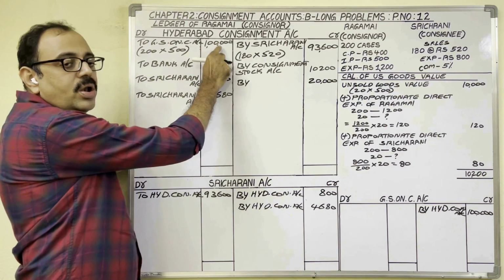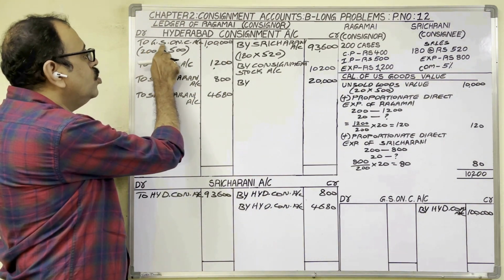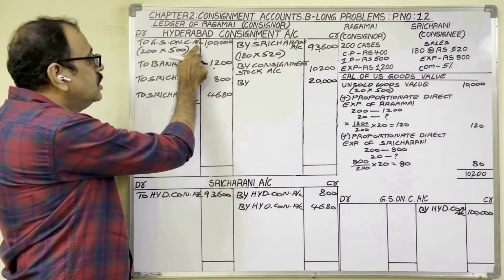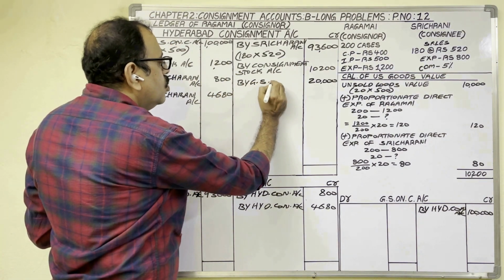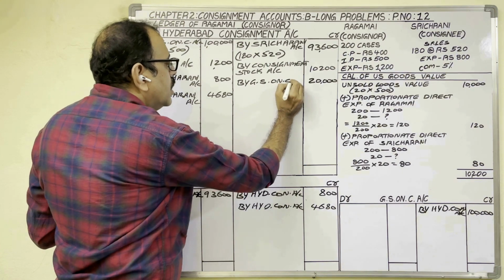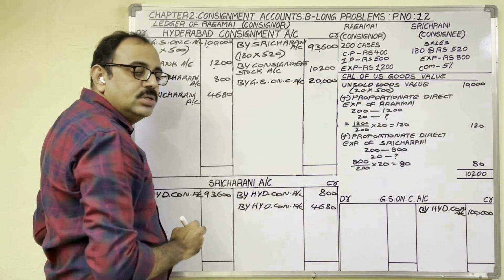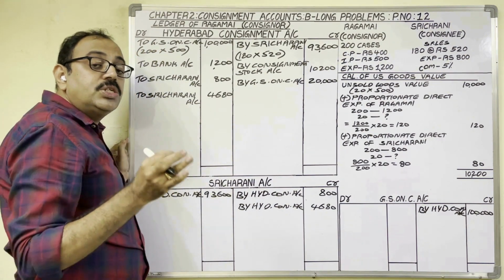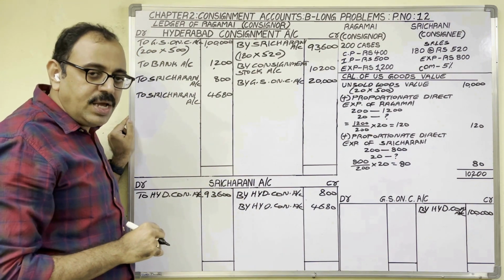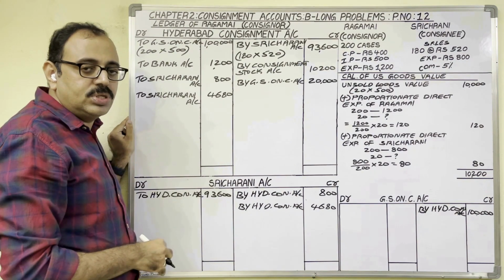So what to write for that? When goods are sent on consignment, we wrote to goods sent on consignment account. The same account name we should write here. By goods sent on consignment account. How did this 20,000 come? Invoice price of total goods minus cost price of total goods.